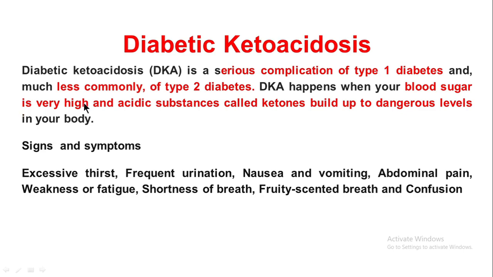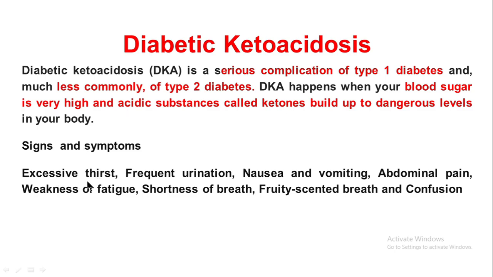So when we have an excessive amount of glucose, the sugar in our body, metabolism converts that into ketones. The ketone level will be excess in our blood. That condition is called diabetic ketoacidosis.